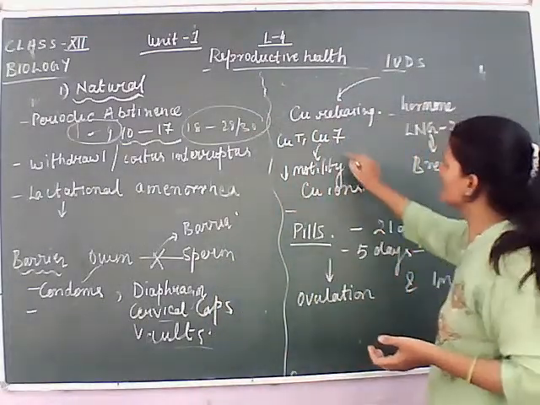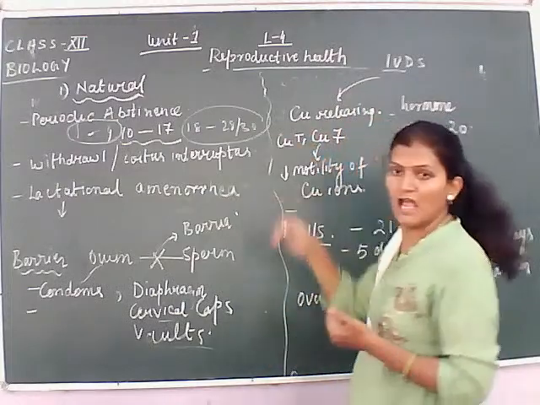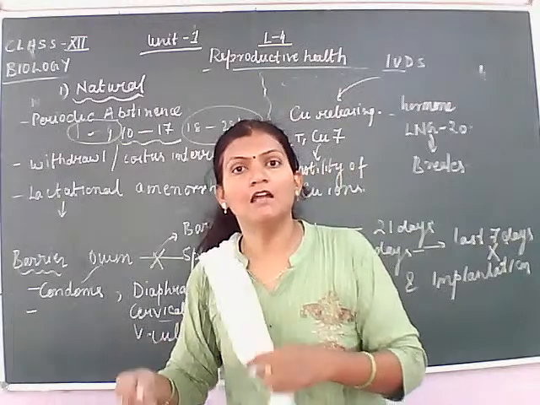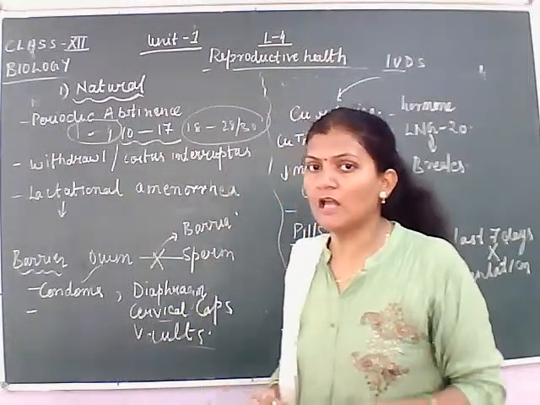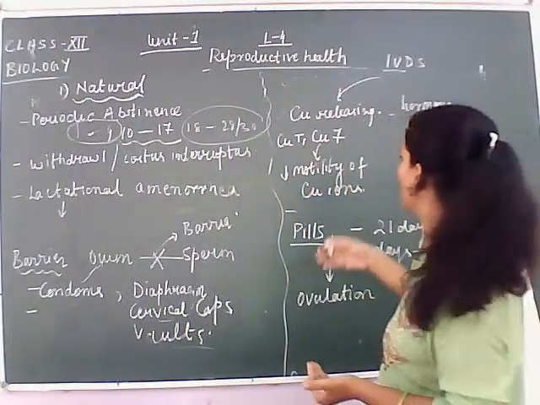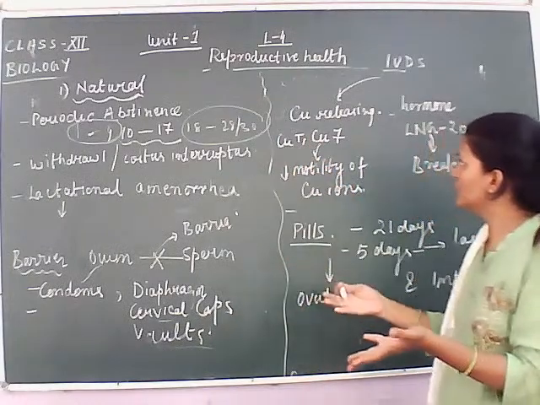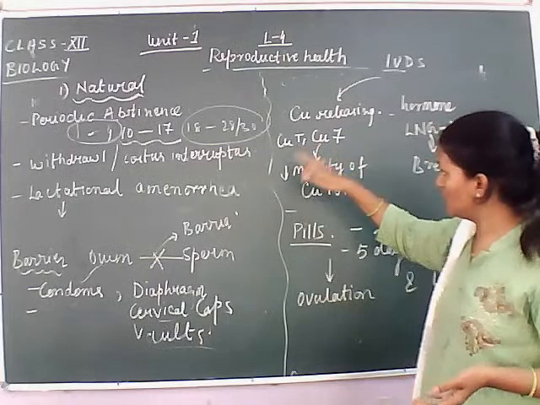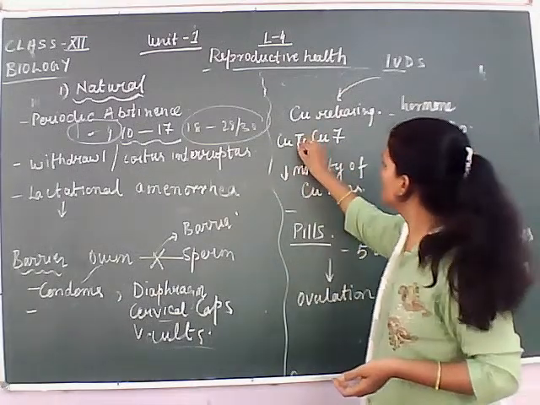Some of these implants are made of copper and release copper ions. Some examples of these types of implants are Cu T, Cu 7.